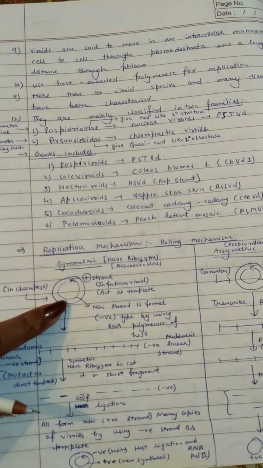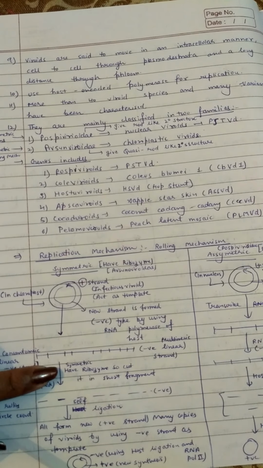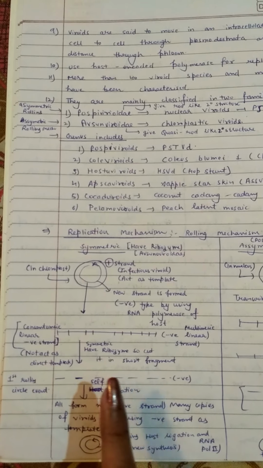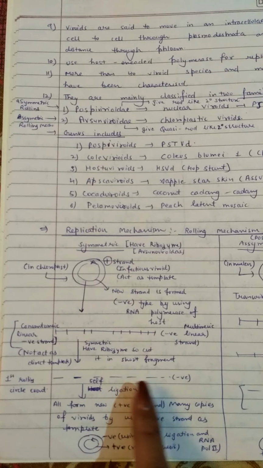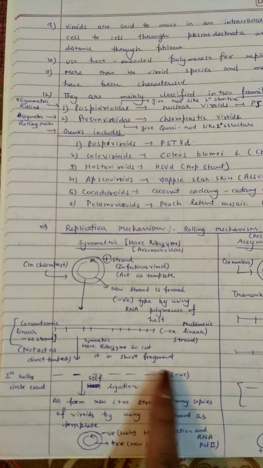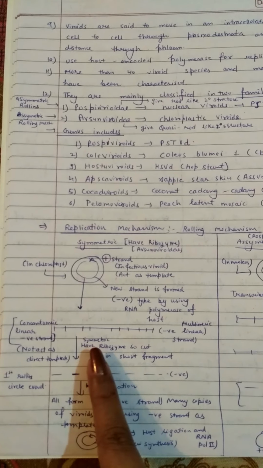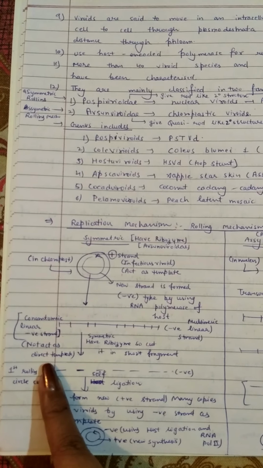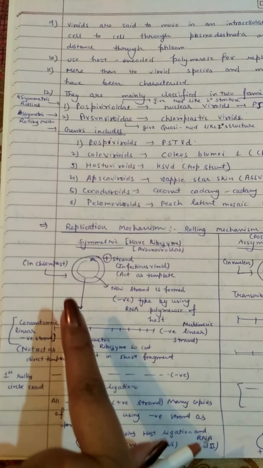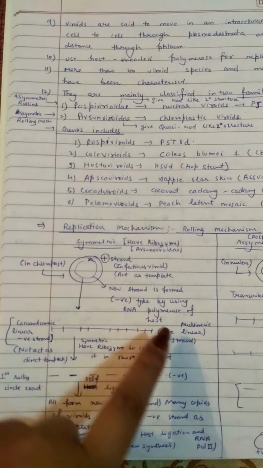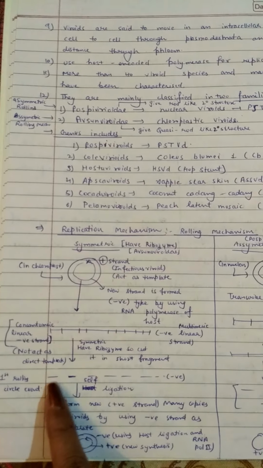Now what happens? This new strand then gets converted into linear form, or we can say a multimeric strand, a concatameric linear negative strand. After that the ribozyme comes into action. The ribozyme cuts them into short fragments. Here you can see the short fragments are due to ribozyme activity. These are also negative in nature. So this is the first rolling circle event, in which all these linear RNAs get converted into smaller fragments.